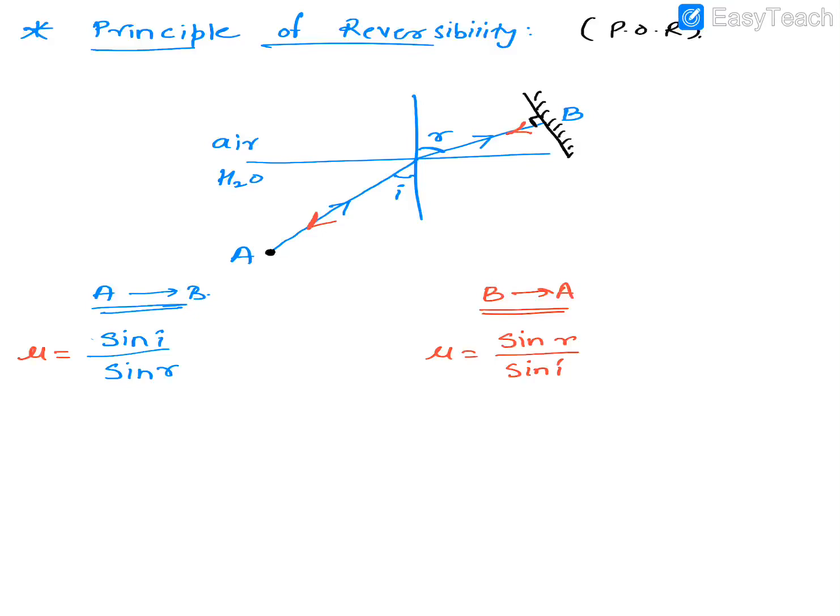Last time we had POM, that was principle of moments. Now this is POR, the principle of reversibility. Now listen to the textbook definition. It's really simple. According to this principle, the path of a light ray is reversible, meaning the path which it follows to go, it will also come back by the same path. That is called the principle of reversibility.